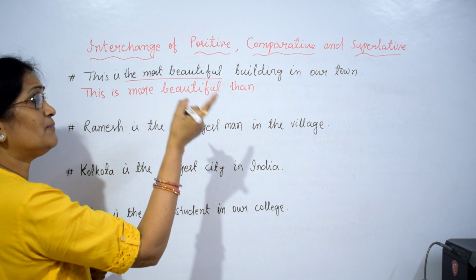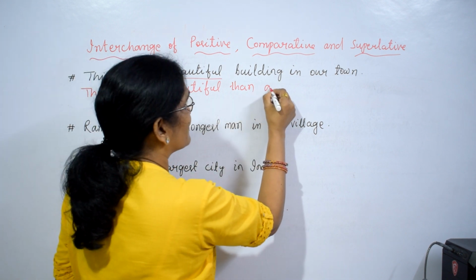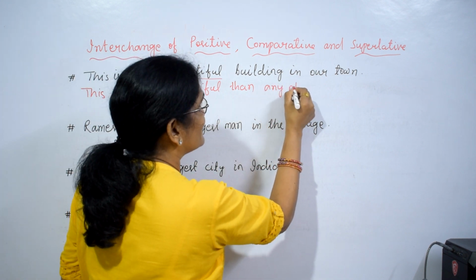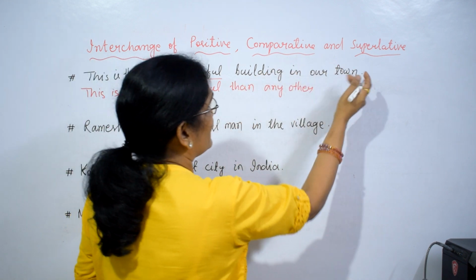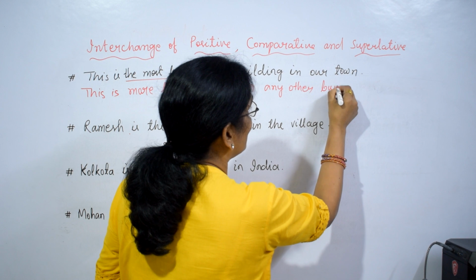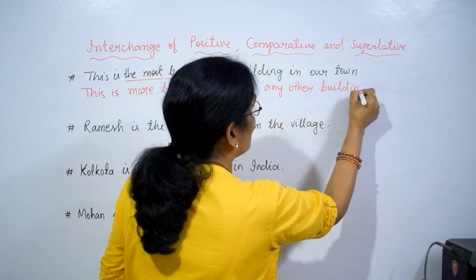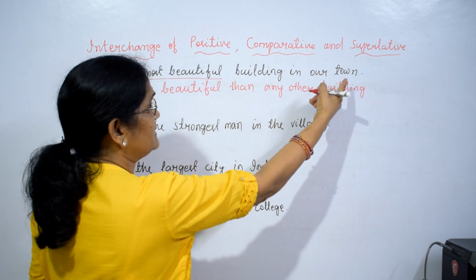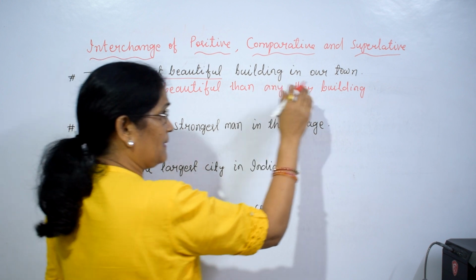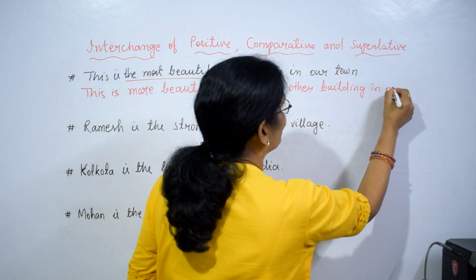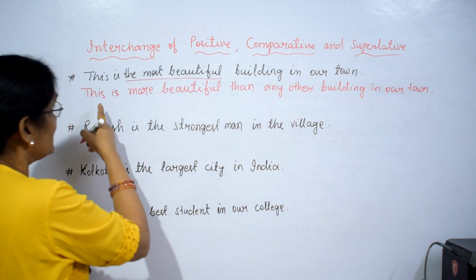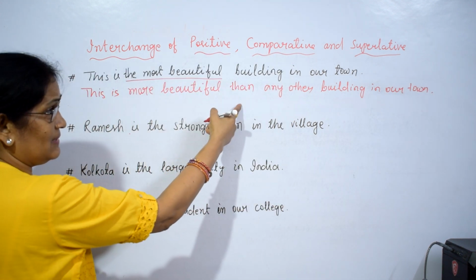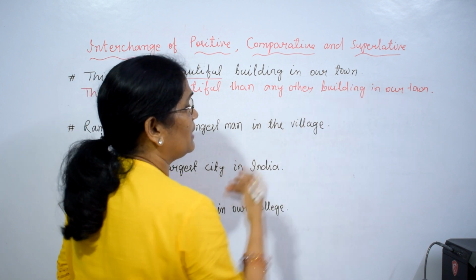This is more beautiful than any other. Add any other building in our town. The same thing you have to copy. This is more beautiful than any other building in our town.